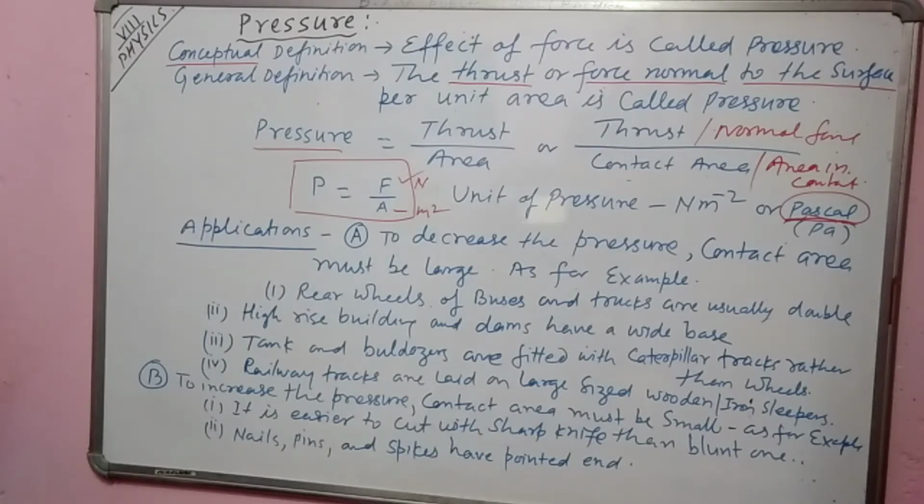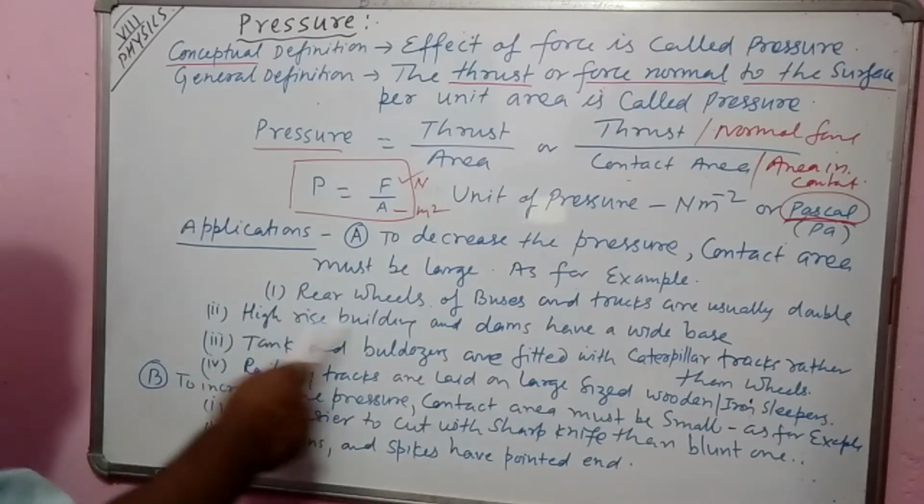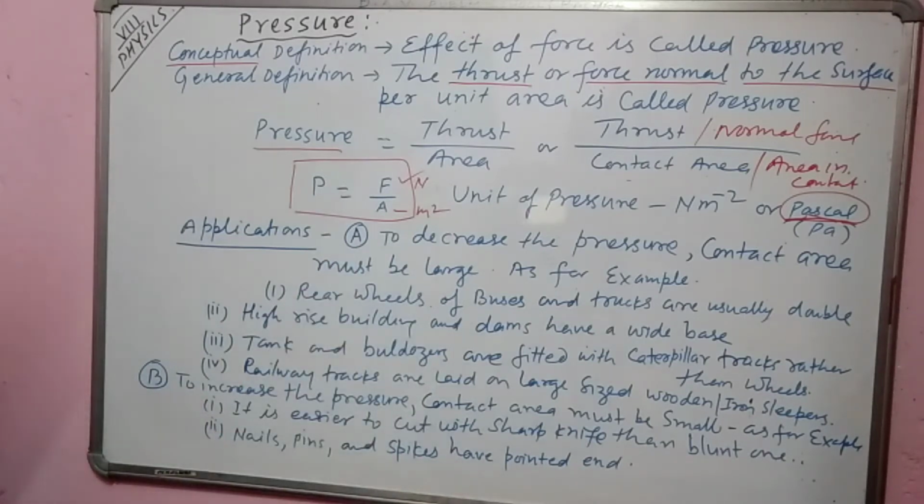Similarly, while constructing a high-rise building, multi-storey building or dam, we should construct a wide base. Similarly, tanks or bulldozers are fitted with caterpillars, not wheels. Caterpillars are of wider area. Railway tracks are also laid on large-sized wooden or iron sleepers.